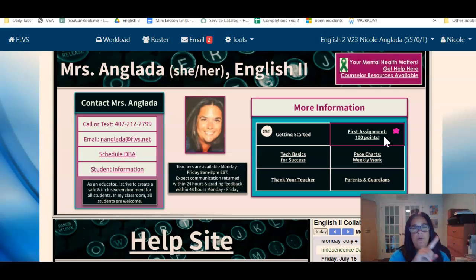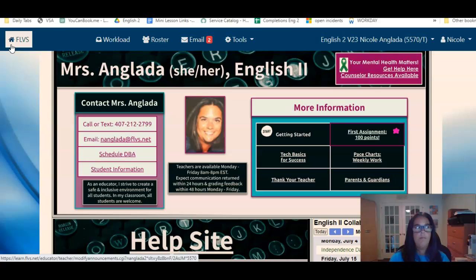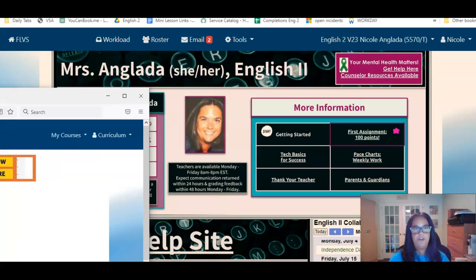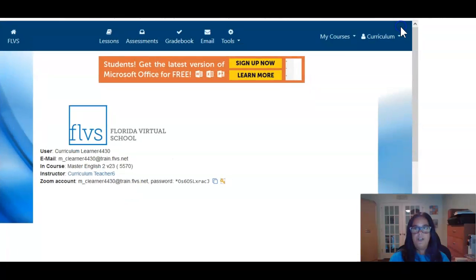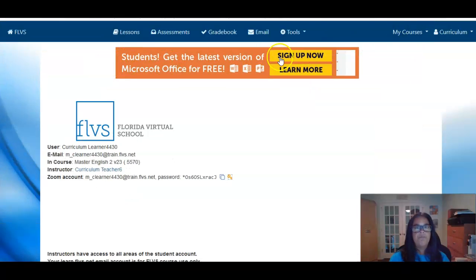Now, whenever you want to get back to this page, even when we go into the lessons, let's say you want to get back to the announcement page, you'll always get there by hitting this home button. This home button will always get you back to the announcement page that has all of the information for you. Now let's take a look at the buttons that you'll see when you are working in the course. The buttons that you're going to see will say lessons, assessments, gradebook, email, and tools.